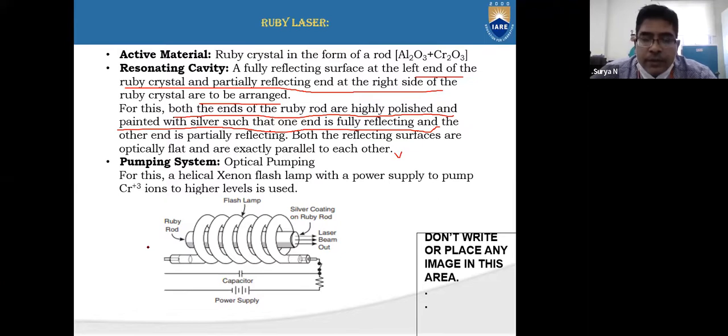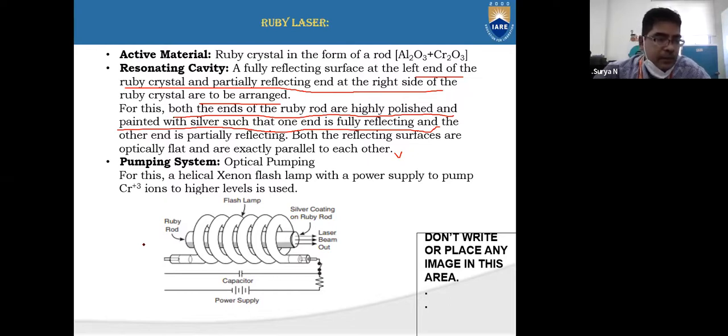Okay, so to activate the energy levels in the active medium, we need one more parameter, that is called pumping, right? So how does this pumping system work? The pumping mechanism involved to activate the energy levels of the active medium is optical pumping. So what do you mean by optical pumping?